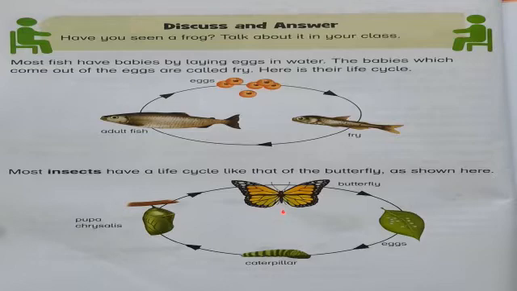Dear, have you noticed that there is a difference between the life cycle of the fish and the life cycle of the butterfly? How? What makes them different? Yes, the life cycle of a fish has 3 stages: eggs 1, fry 2, adult fish 3. But the life cycle of a butterfly consists of 4 stages. Number 1, eggs. Number 2, caterpillar. Number 3, pupa or chrysalis. And number 4, adult butterfly.